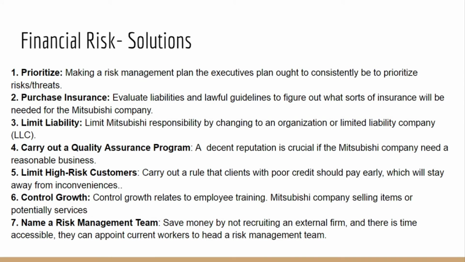And for the solution for financial risk, we can prioritize. So we're going to make a list of the types of risk we should prioritize. The second, we're going to purchase insurance. Third, limit liability. Fourth, carry out a quality assurance program. Fifth, limit high risk customers. Sixth, control growth. Seventh, name a risk management team.